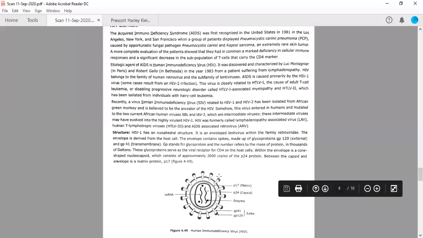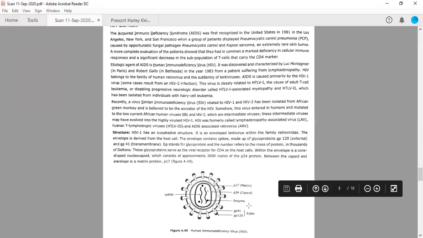So this is the process of reverse transcription. Actually, this diagram should come after this particular structure. So what will happen? First of all, this virus will fuse itself to the T helper cell. These GP120, or glycoprotein 120, will interact with the CD4 molecules present over the T helper cell. Once the virus is uptaken by the T helper cell or macrophage, these two strands, these two single-stranded RNA molecules, will be released inside the cytoplasm.